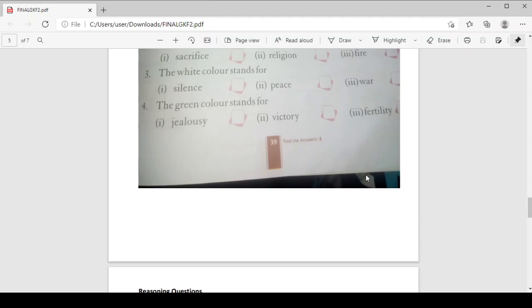If you want to do more practice on reasoning, there is a page in your textbook. You can practice reasoning 1 and reasoning 2, page number 68, 69, just for practice, if you want to do it.